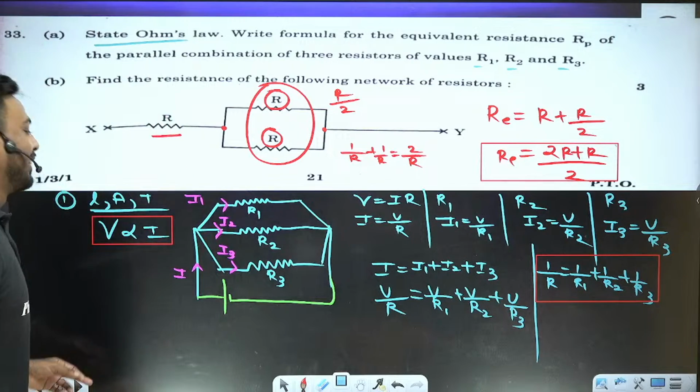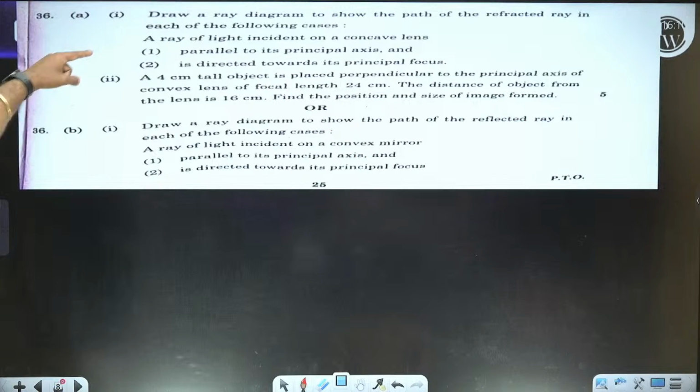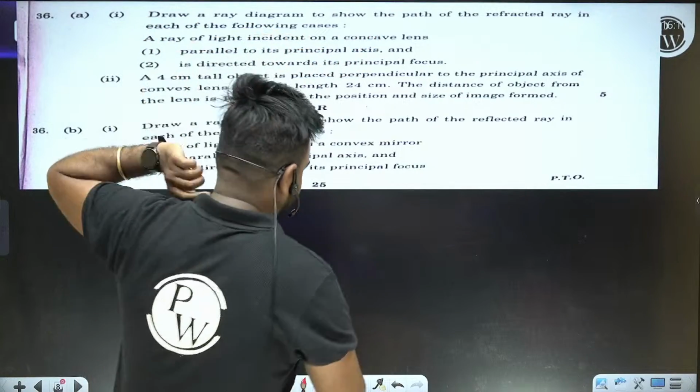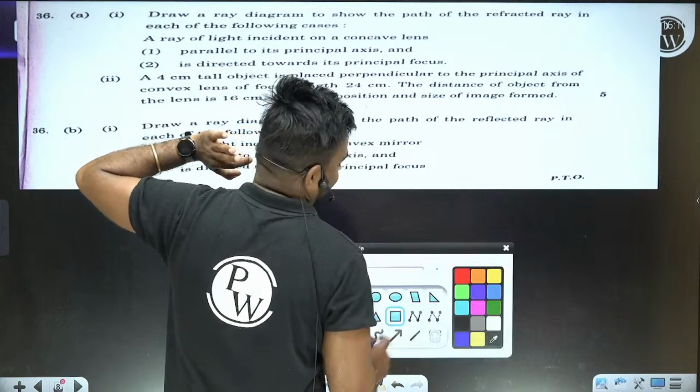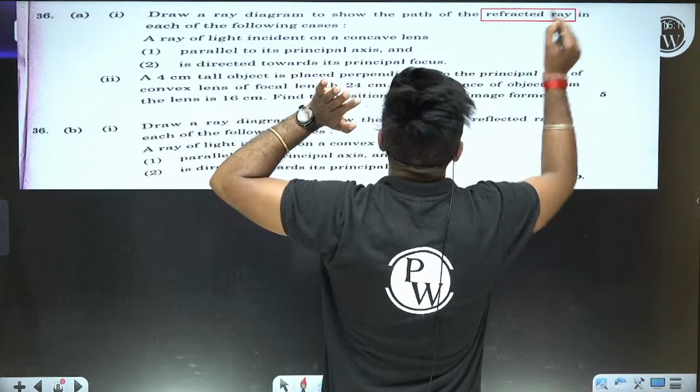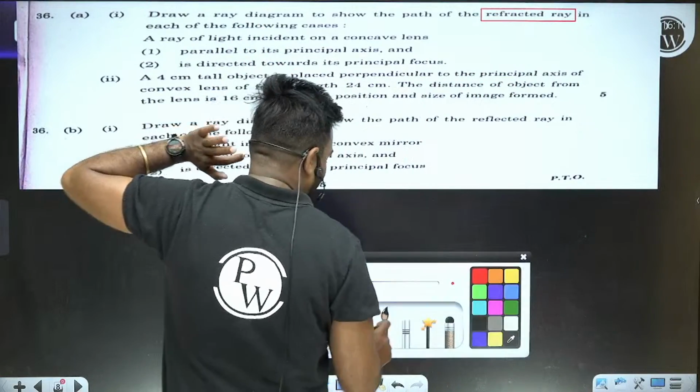Now move to the next question. Draw a ray diagram to show the path of the refracted ray in each of the following. Bhai sahab, read the following word with your 100% concentration: refracted ray, refracted ray, refracted ray. Now move to the question.